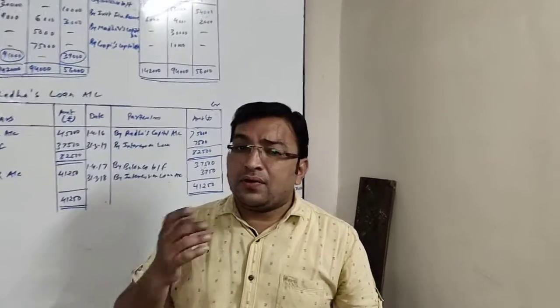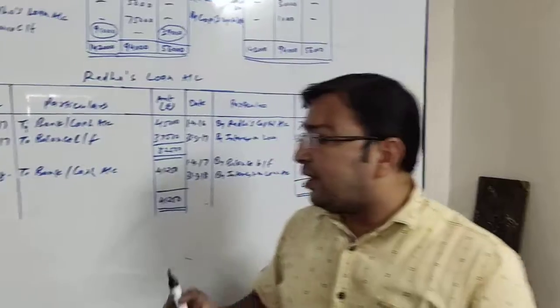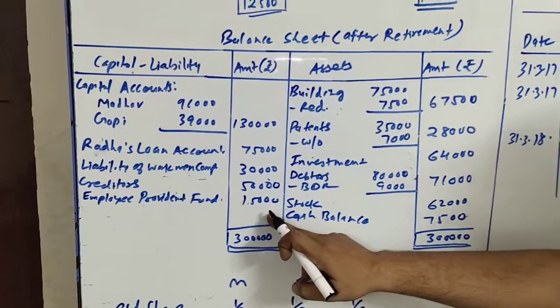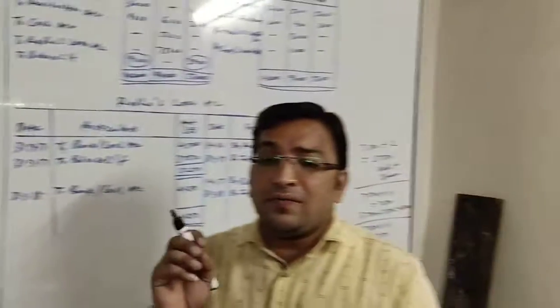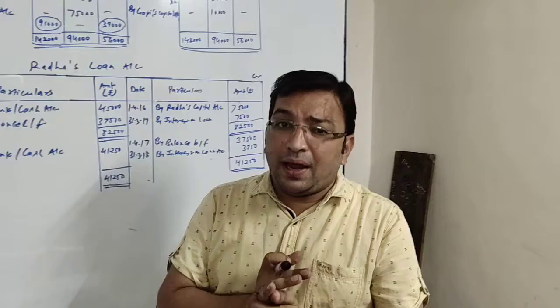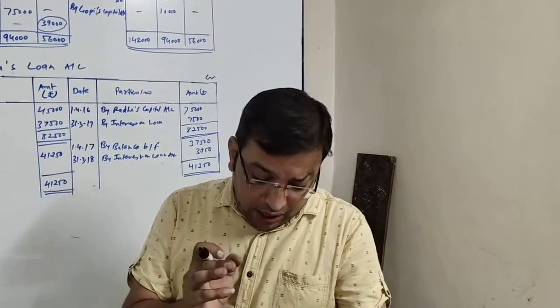Provident fund 15,000, no adjustment, so directly we will be recording it at the liability side of the balance sheet. So here it is, employee provident fund 15,000. Now let us talk about investment fluctuation reserve, which is given 12,000. For that we will have to go through the investment also.